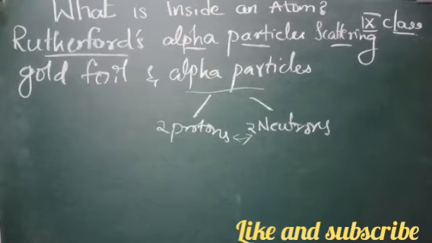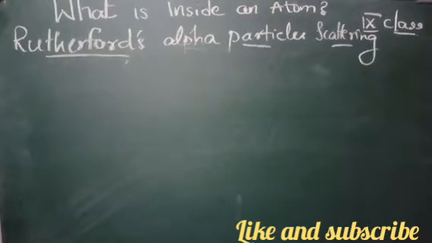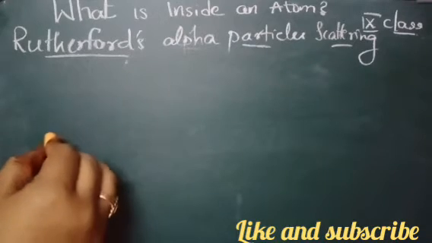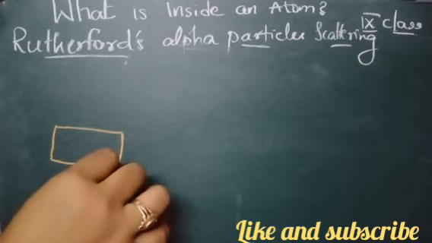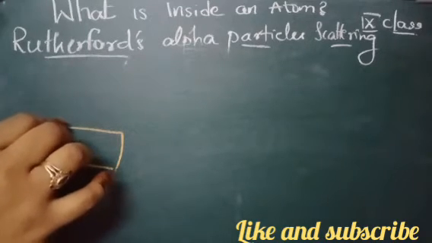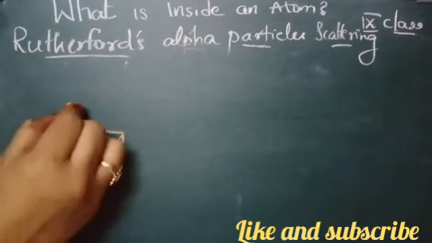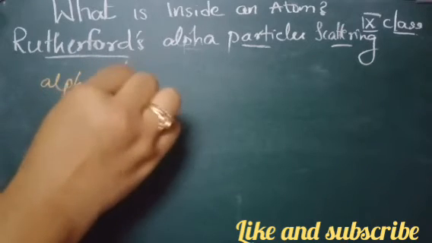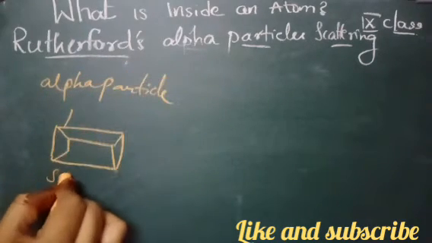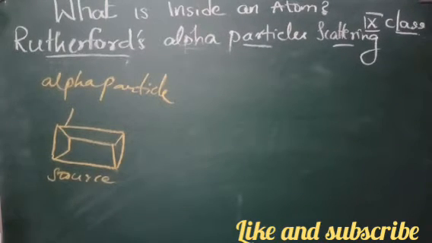Okay, so let us see the experimental setup and try to understand the Rutherford experiment. What did he use? He used an alpha particle source. He took one source which had alpha particles in it. Now what did he do to this?